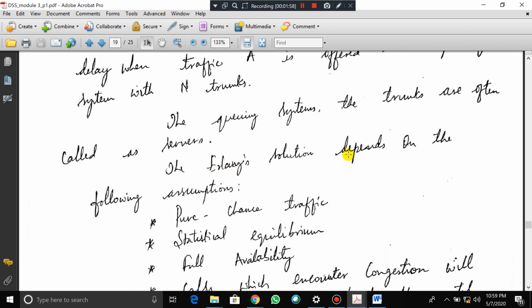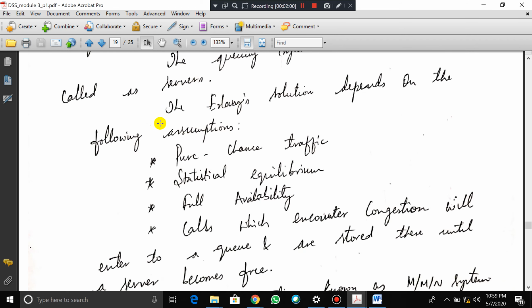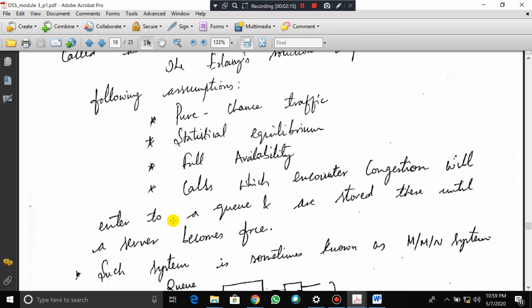The Erlang solution depends on the following assumptions. As we discussed for the lost call formula, here also we have four assumptions: pure chance traffic, statistical equilibrium, and full availability. Calls which encounter congestion will enter the queue and are stored there until a server becomes free. The fourth assumption is quite different from the previous one. I'll repeat: calls which encounter congestion will enter the queue and are stored until a server becomes free.